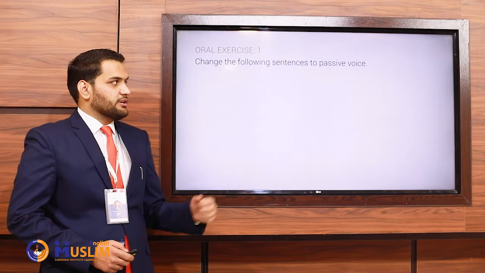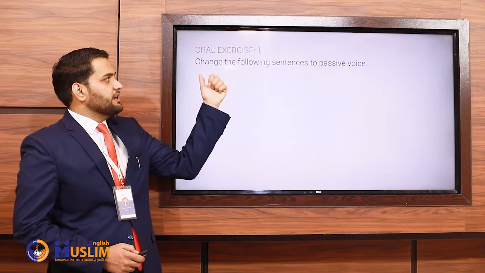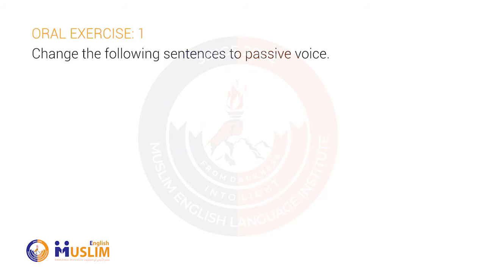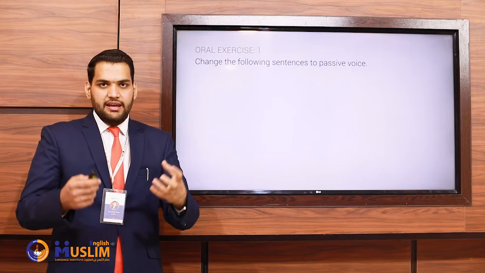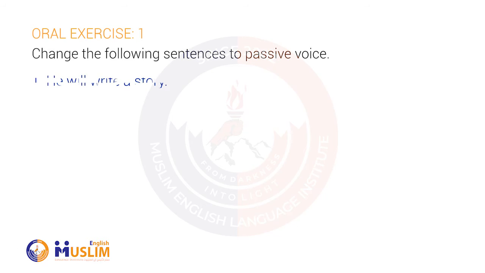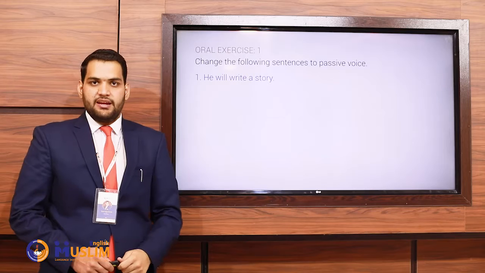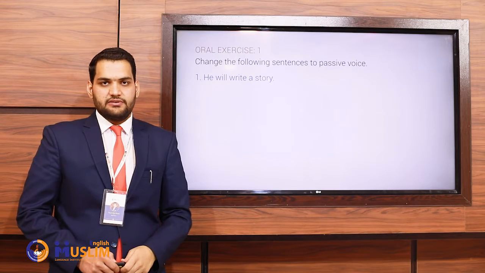Now let's have an oral exercise. Here, you have to change the following sentences to passive voice. I will do the first one and you do the rest of them. Number 1, he will write a story. A story will be written by him. Now I want you guys to do the rest of them.